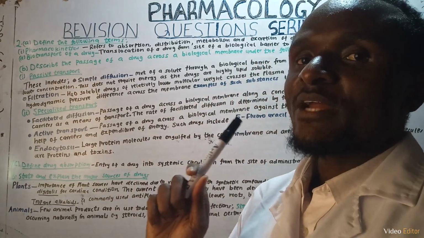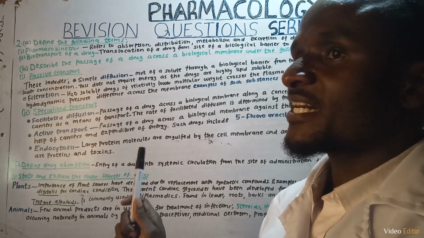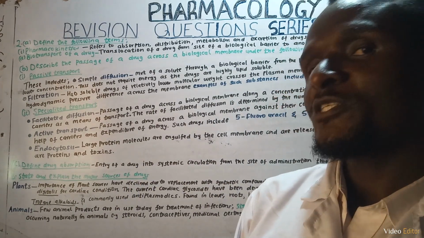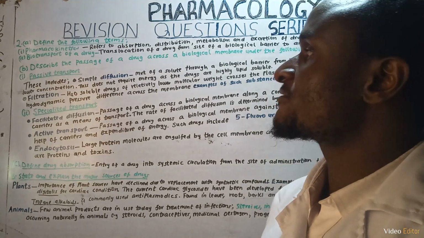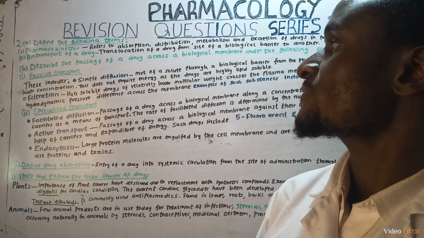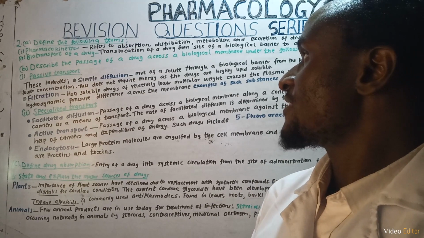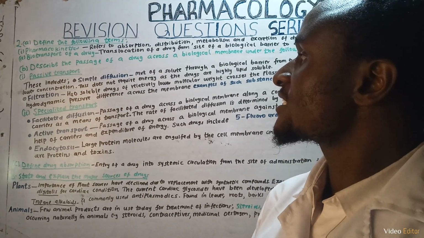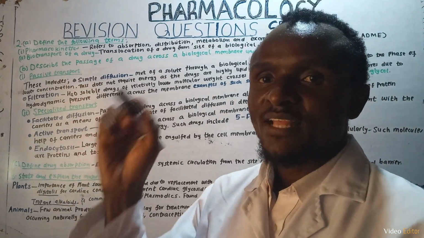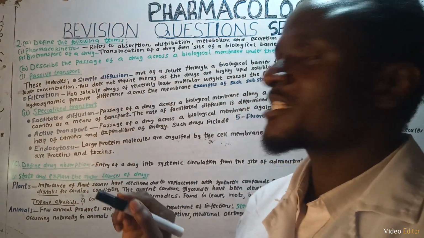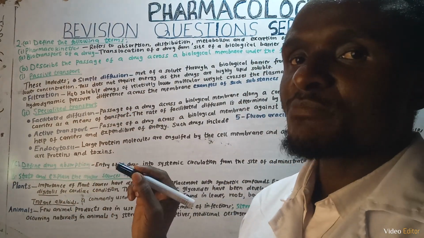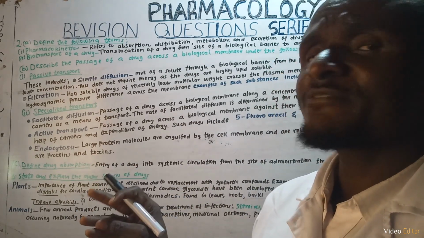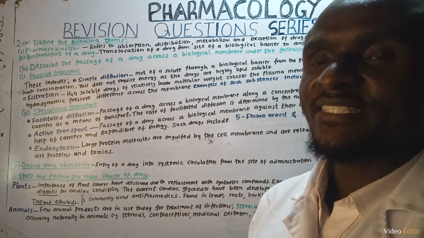Then we go to another one which says biotransport of a drug. This refers to the translocation of a drug from one side of a biological barrier onto the other side of a biological barrier. Then we want to describe the passage of a drug across a biological membrane under the following subheadings. The first subheading is passive transport. Passive means it is not being aided by anything.